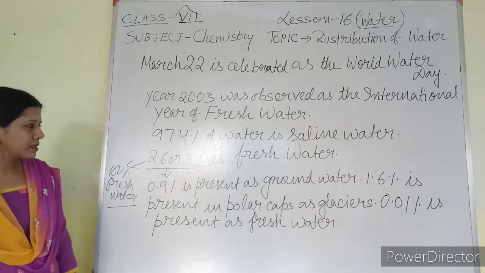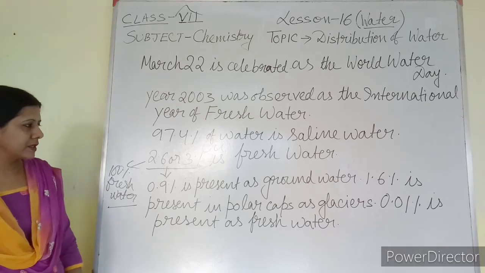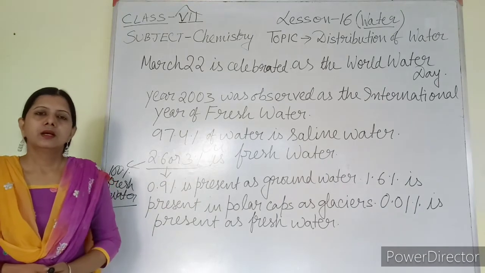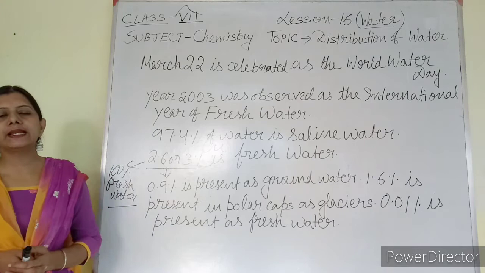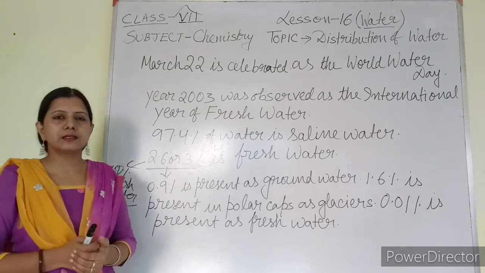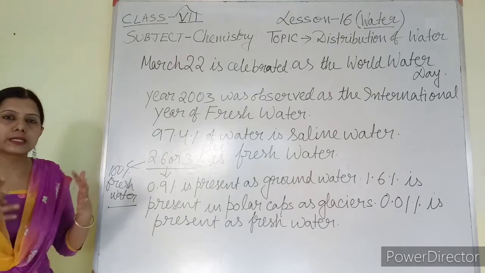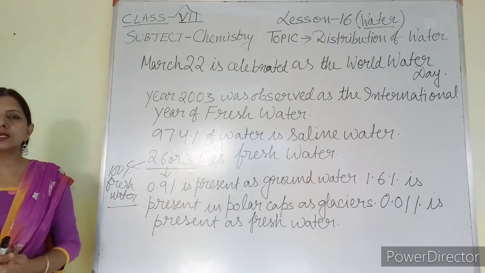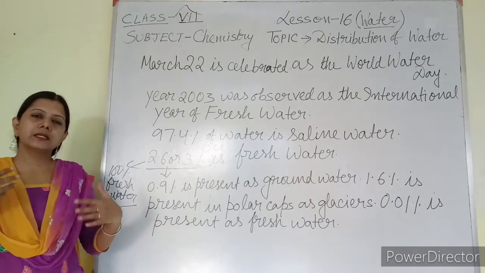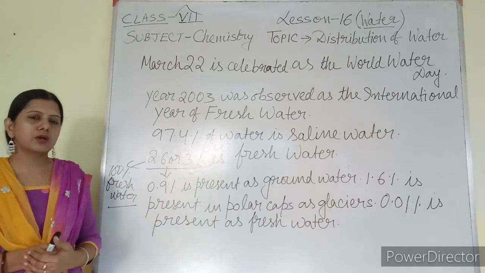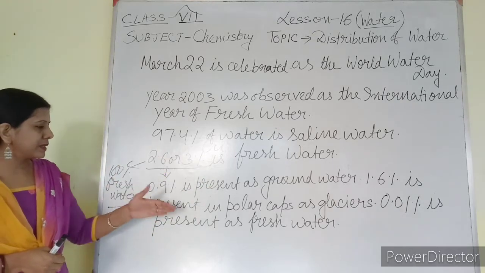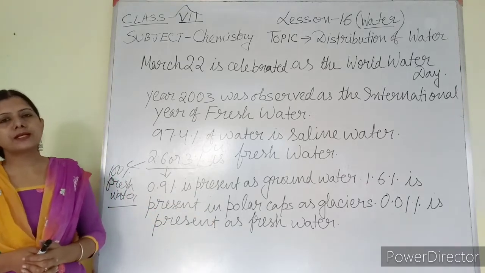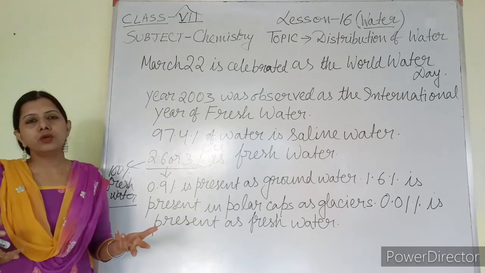Now 0.9% is groundwater, then whatever is left, 1.6% is present in polar caps as glaciers. In mountain caps, the temperature is very low, so the water is present in the frozen form, that is in the form of polar ice or glaciers. In the polar region, the water present in the sea also changes into ice, and that is called glaciers. So 1.6% is present in the form of polar ice as glaciers. That is also fresh water, but we cannot use it. How can I use the polar ice?